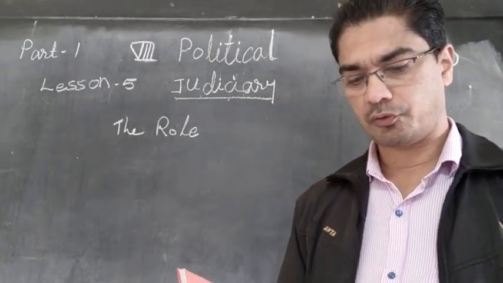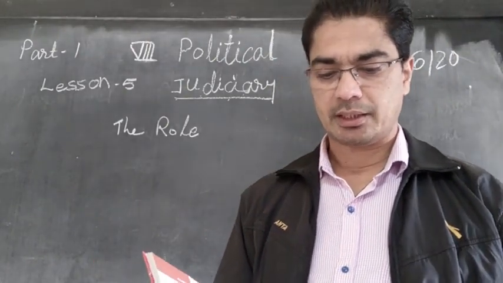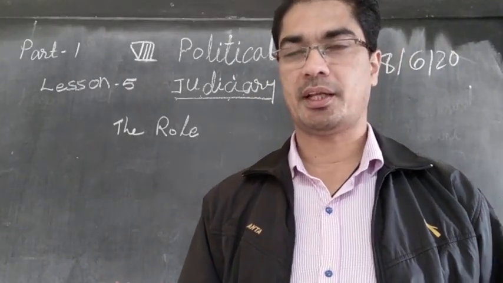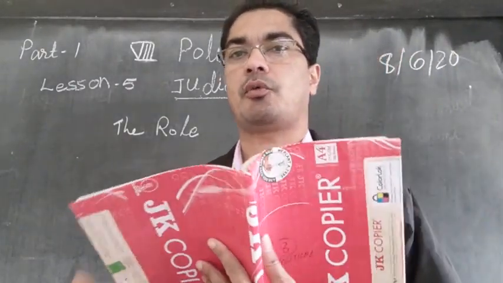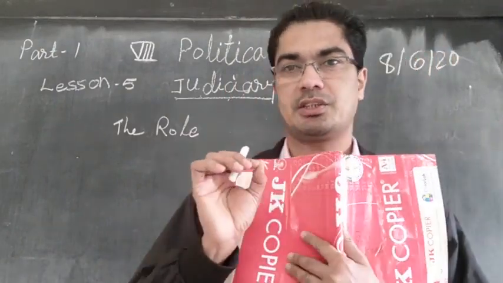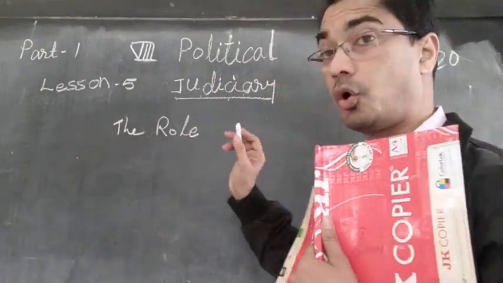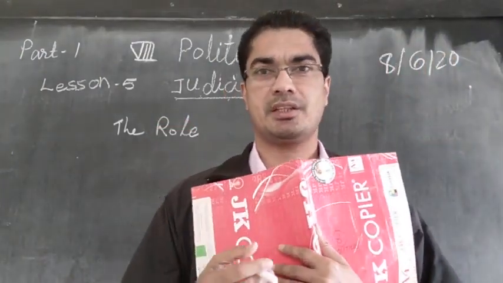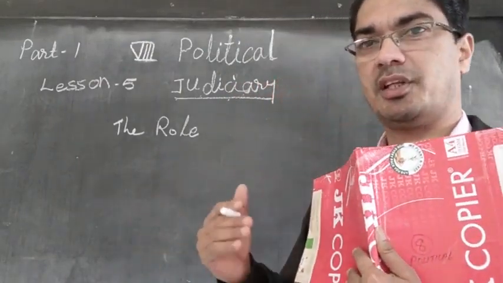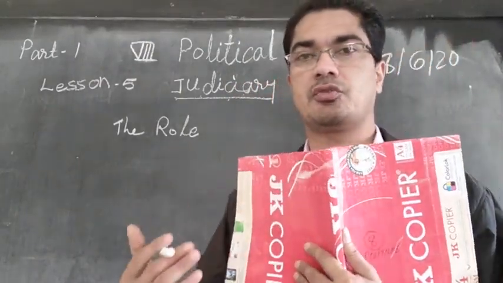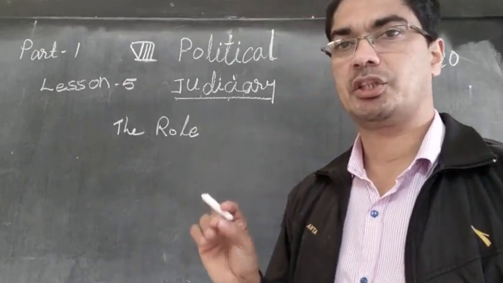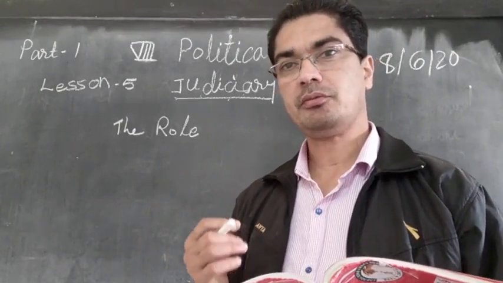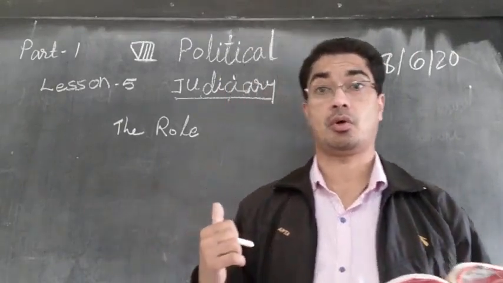And to enforce this rule of law, we have a judicial system that consists of a mechanism of courts that a citizen can approach when the law is violated. So, in order to provide equal justice to everyone, we have the courts in our country, and anyone, when his rights are violated or somebody is committing violence, can approach the court to get justice for him, and the court is supposed to provide justice for him. So that is the reason, that is the need for the court in our country.